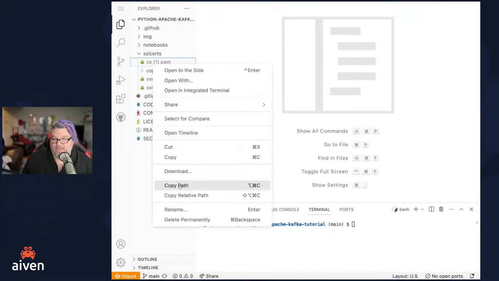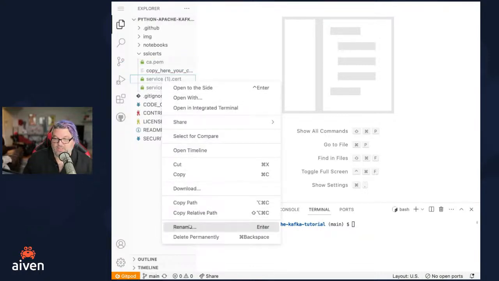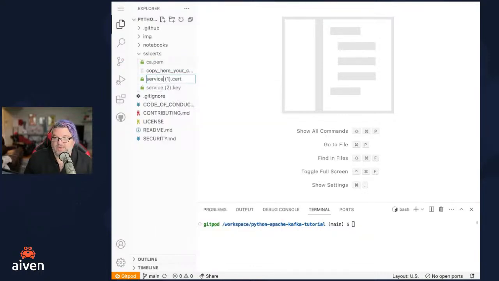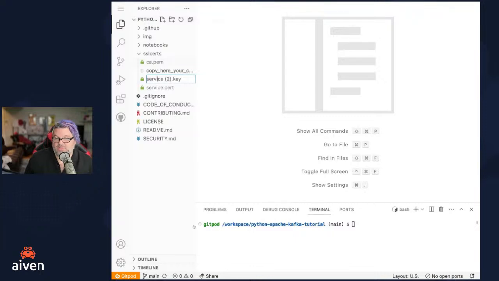Of course, because I've downloaded them, their names are incorrect. When I downloaded them, it appended a number to each one, so I'm going to rename them. We want a ca.pem, a service.cert. If you keep your downloads directory more organized than I do, you may not have had this problem. Just make sure you end up seeing 3 files in there: a ca.pem, a service.cert, and a service.key.